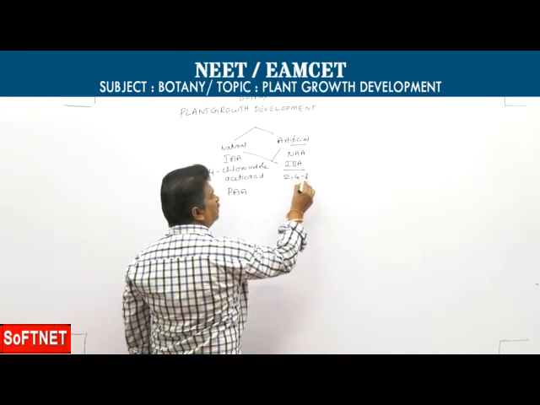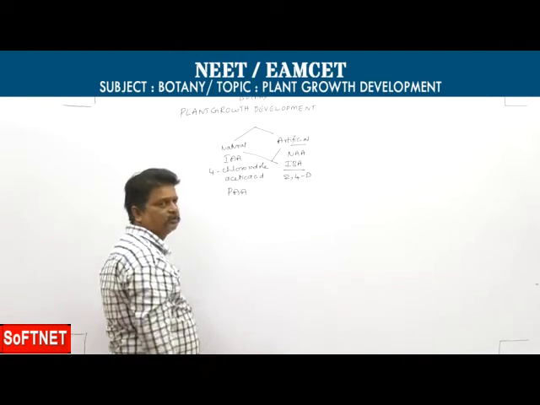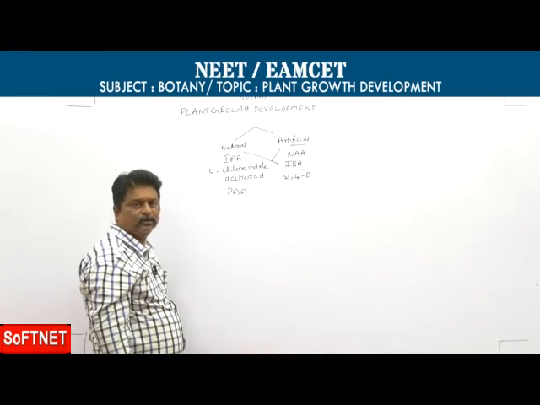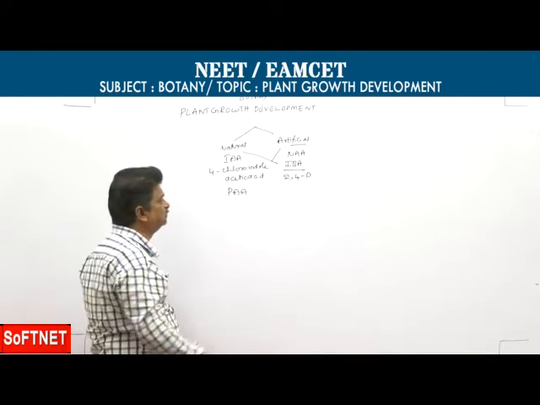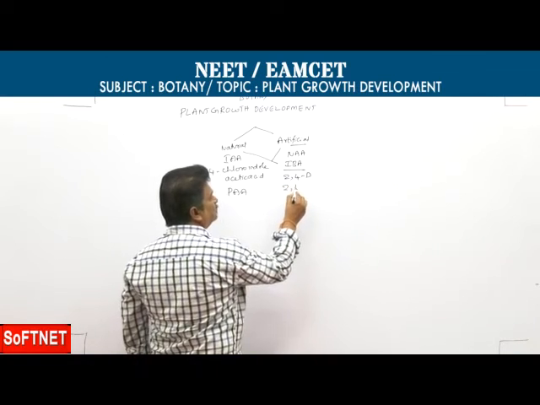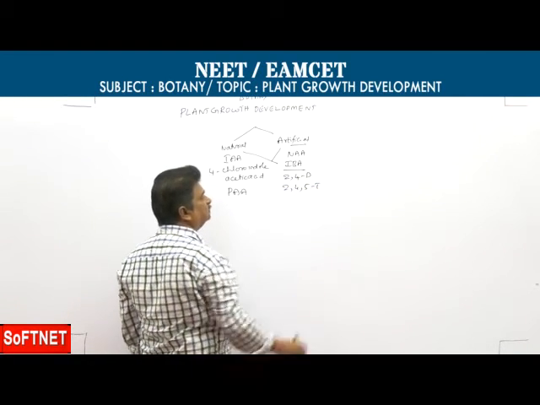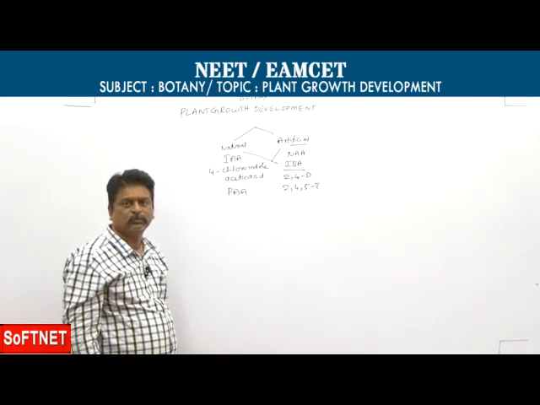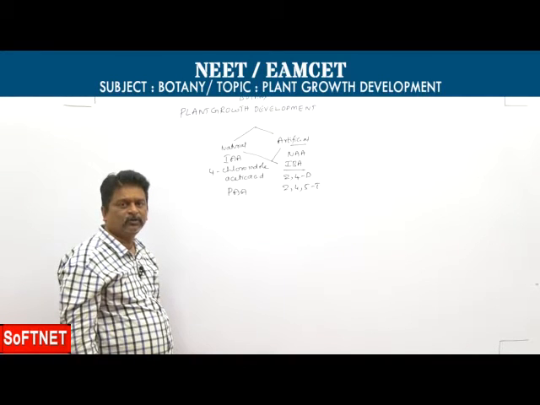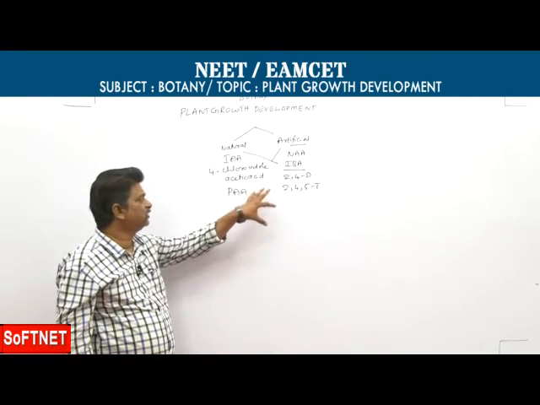Then 2,4-D, which means 2,4-dichlorophenoxyacetic acid, and 2,4,5-T, which means 2,4,5-trichlorophenoxyacetic acid.